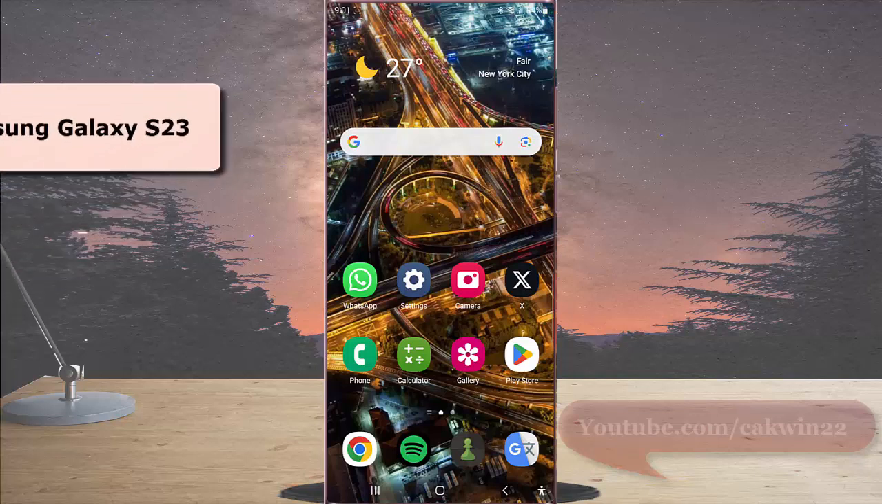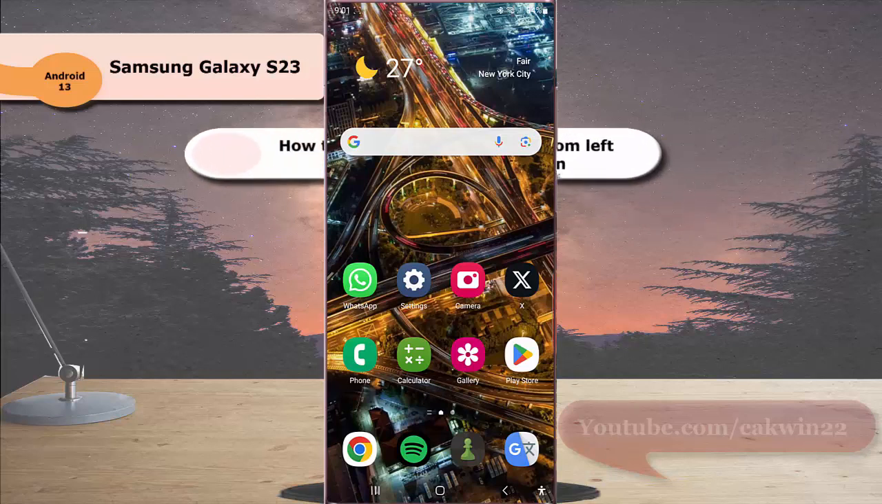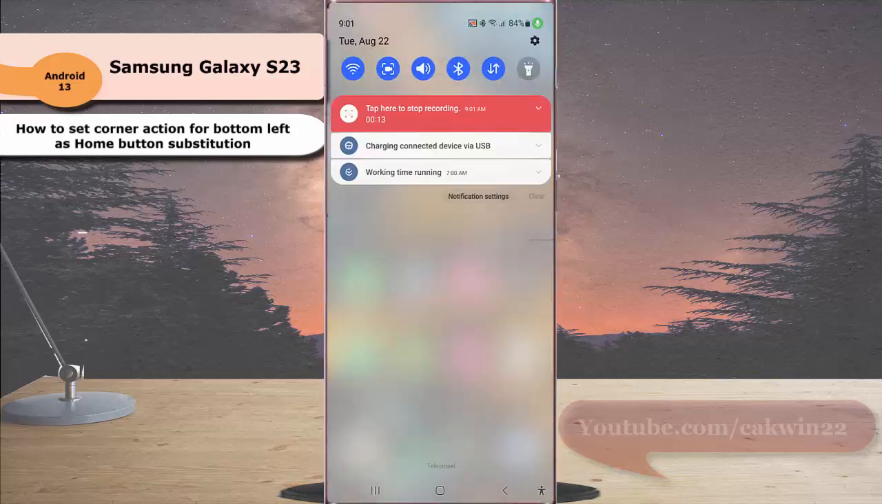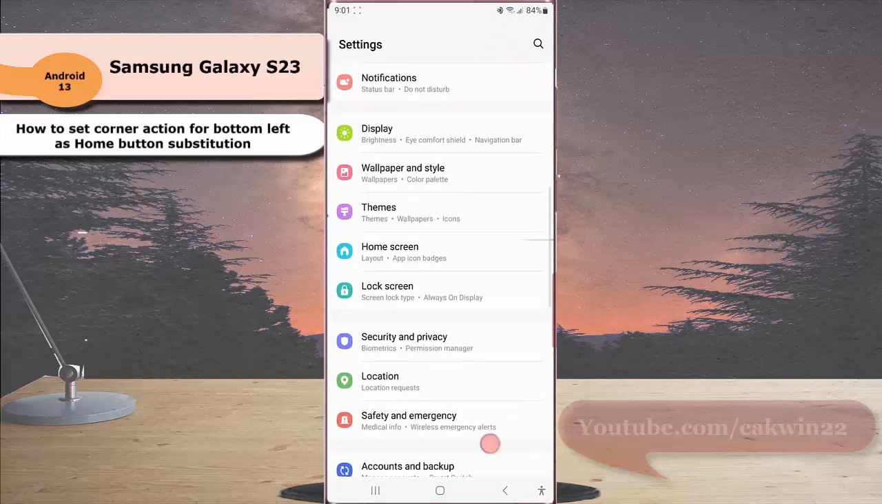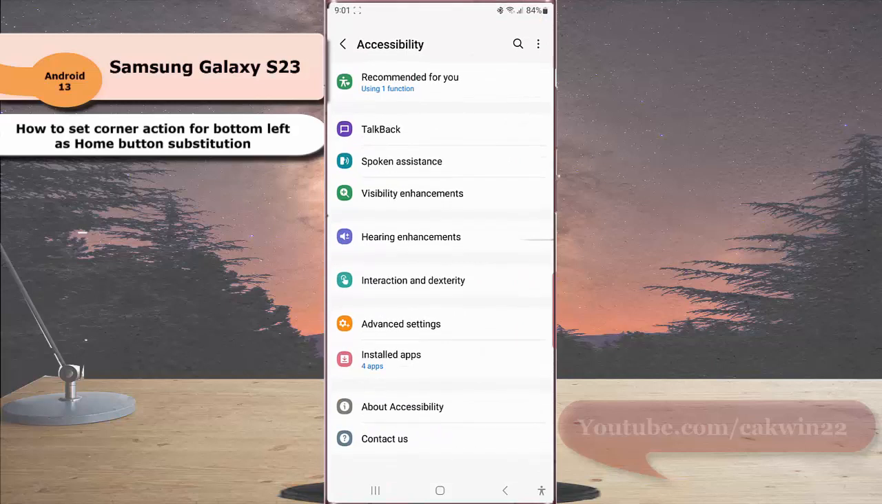To set corner action for bottom left as home button substitution in Samsung Galaxy S23 Ultra, swipe down the top of the screen and then tap the settings icon. Scroll down the screen to find accessibility. Tap accessibility and then tap interaction and dexterity.